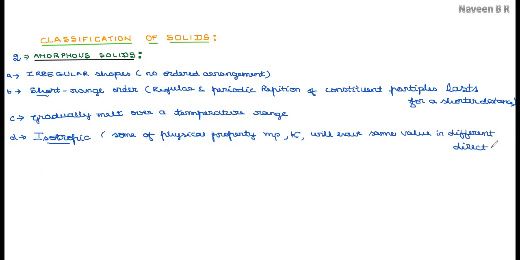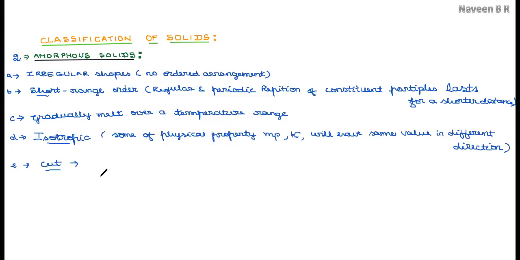So because of getting the same value in different directions, these amorphous solids are said to exhibit the property of isotropy. Hence, they are isotropic in nature. Then, if we cut the amorphous solid by using any sharp-edged tool,